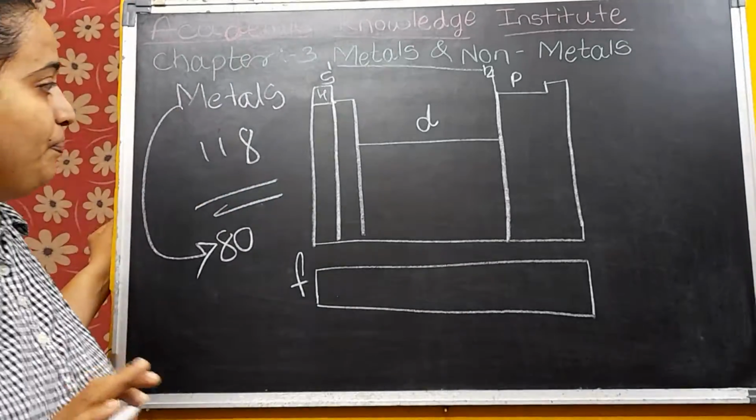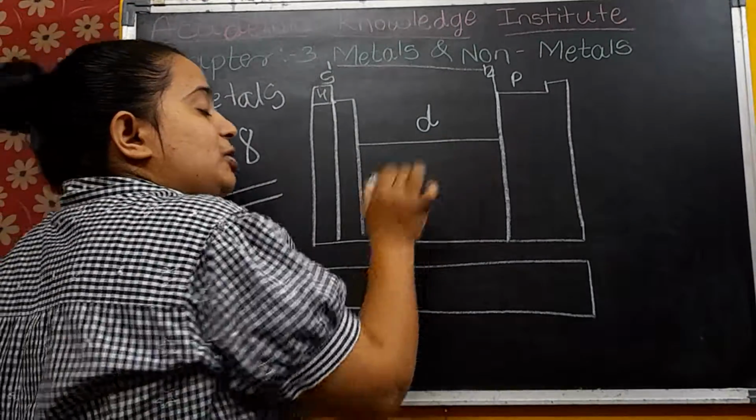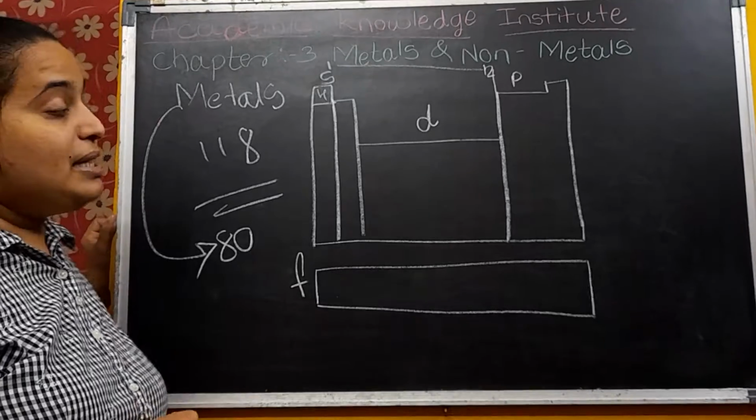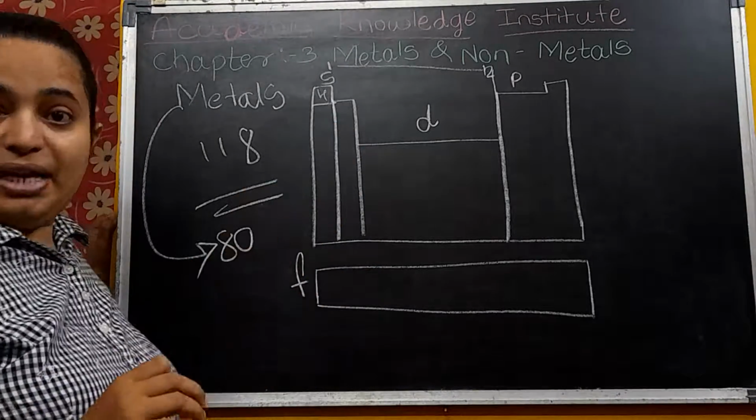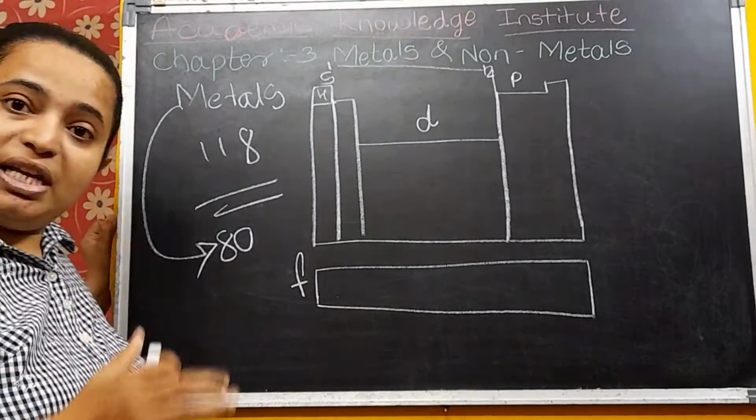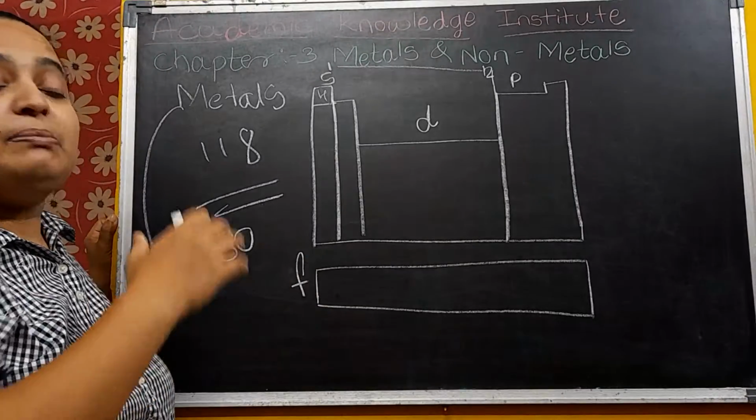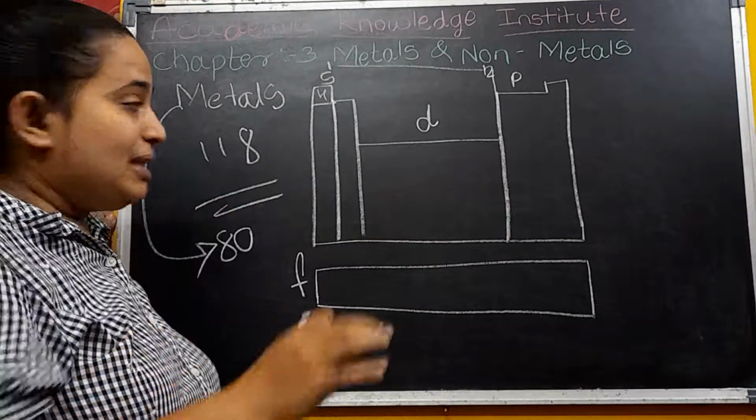What are the transition metals? They are very hard, they have variable valencies, and they take part in most of the reactions. That is known as the transition metals.